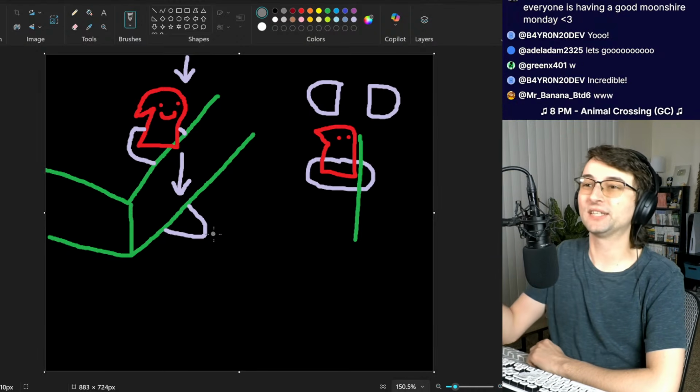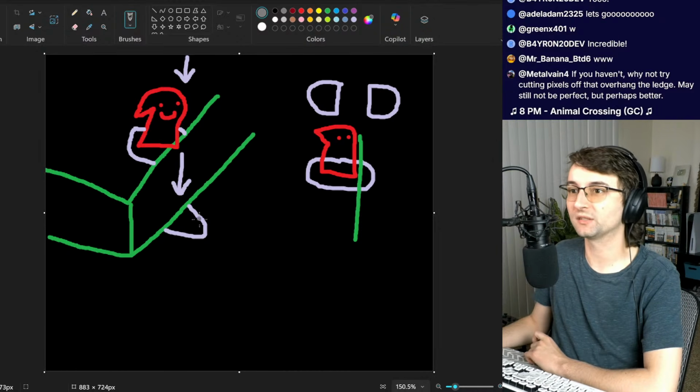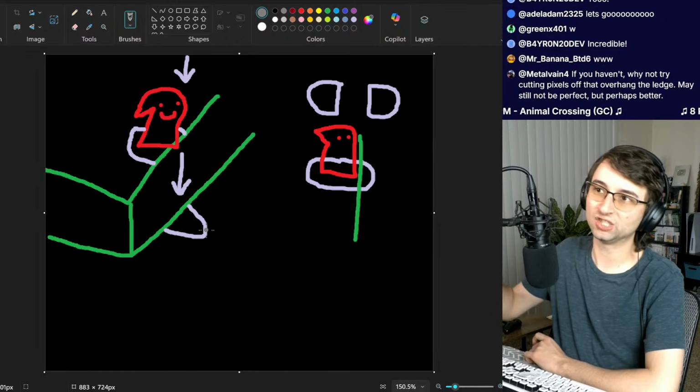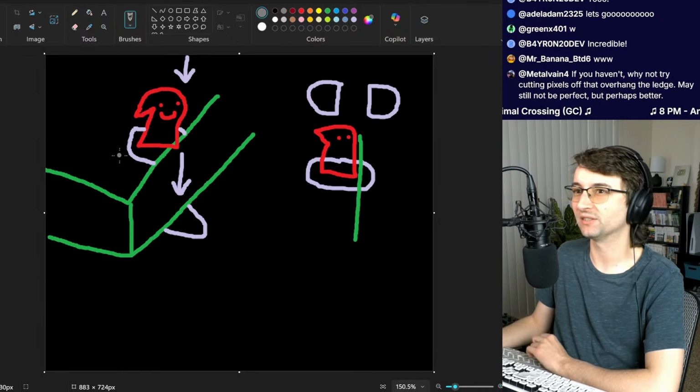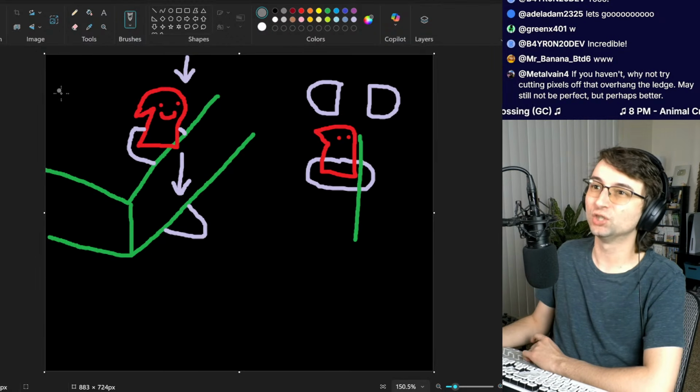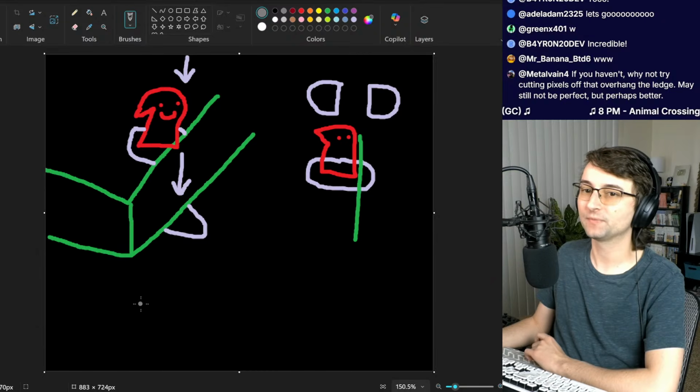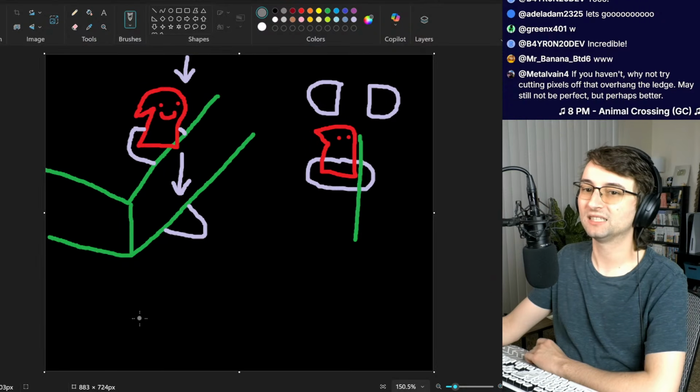And yeah, that's exactly right, it is going to draw two different instances, one at each elevation. And there's going to have to be some steps in there to determine which elevations we should draw this sprite at. Why not try cutting pixels off at the overhanging ledge?